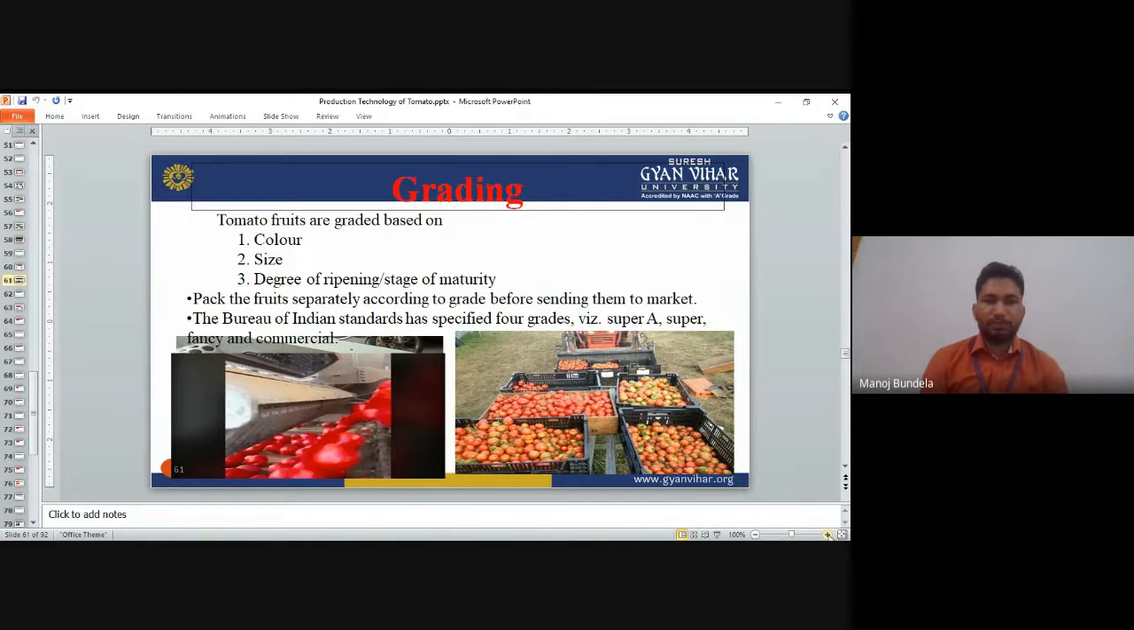Pack the fruits separately according to the grade before sending them to the market. The Bureau of Indian Standards has specified four grades: Super A, Super Fancy, and Commercial. Normally these grades are given by the Bureau of Indian Standards.